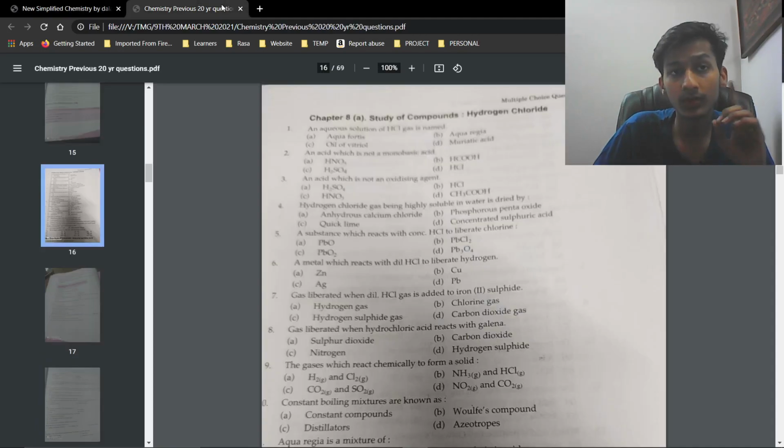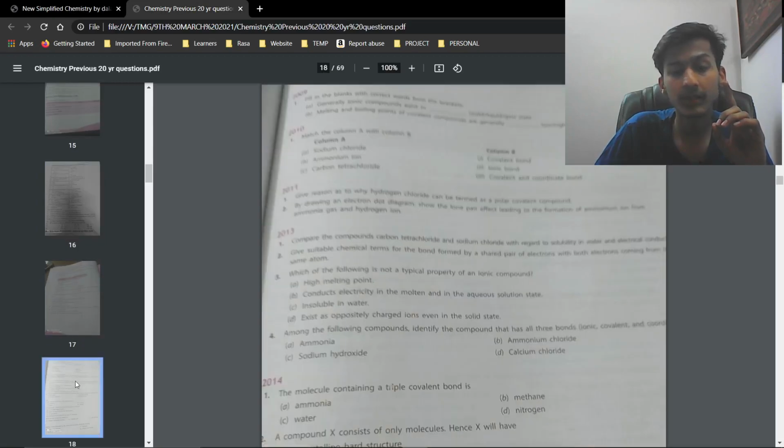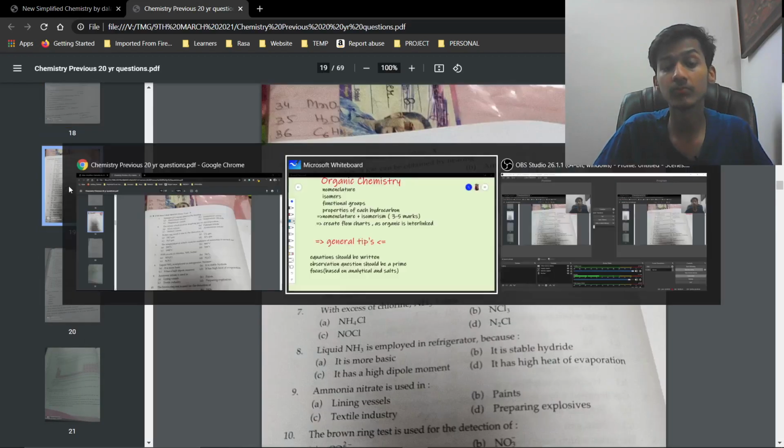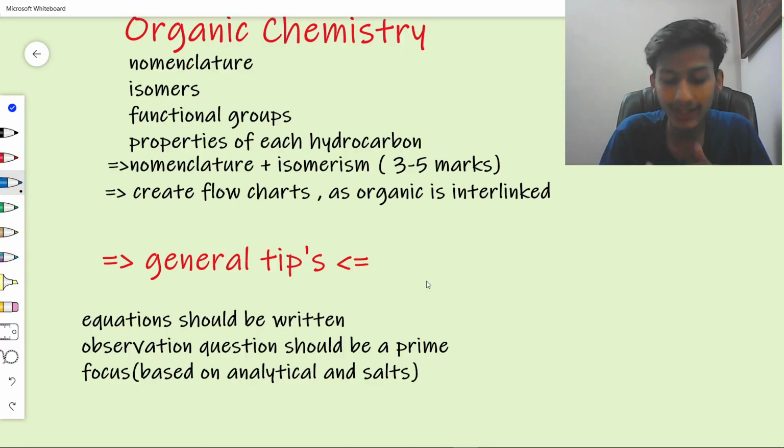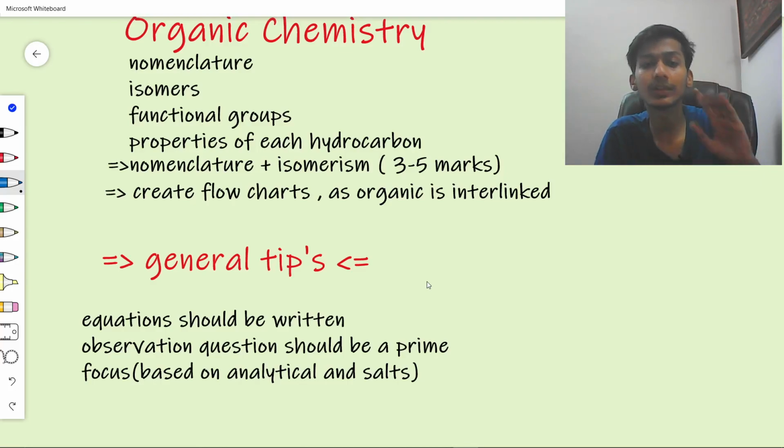And one more thing is the chemistry 20-year papers. The chemistry 20-year papers have now become a must because the syllabus of the board is limited. The syllabus of the board has not been majorly changed in the previous 15 years. So the question bank of the board has ended. The questions that the board can ask from a particular chapter have ended.